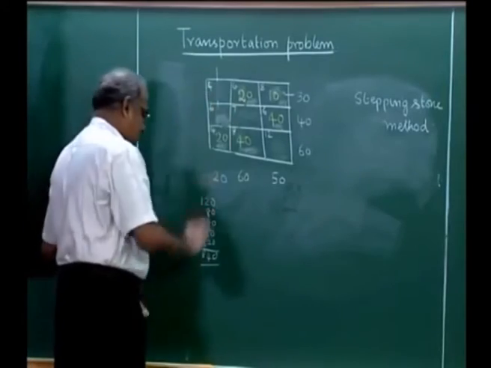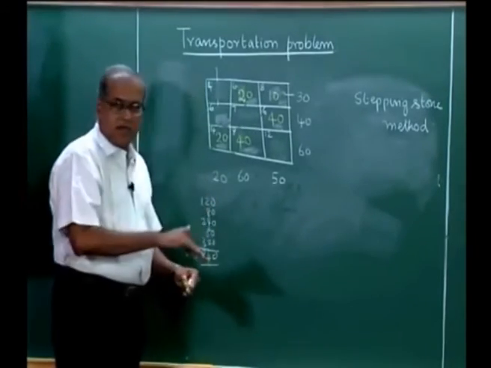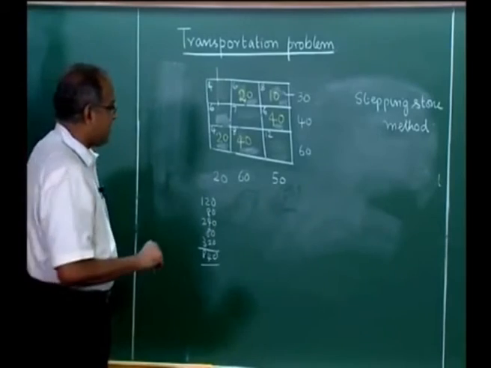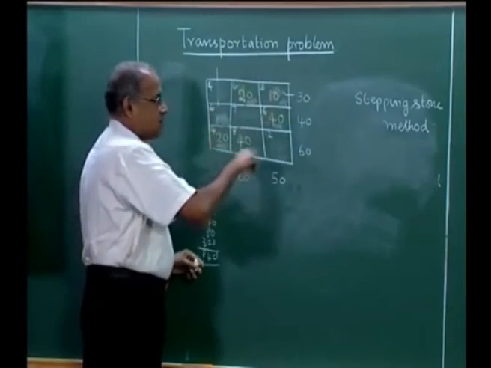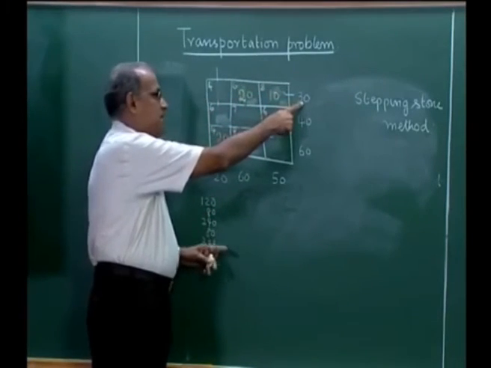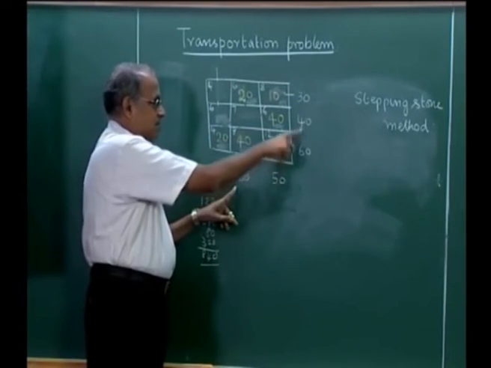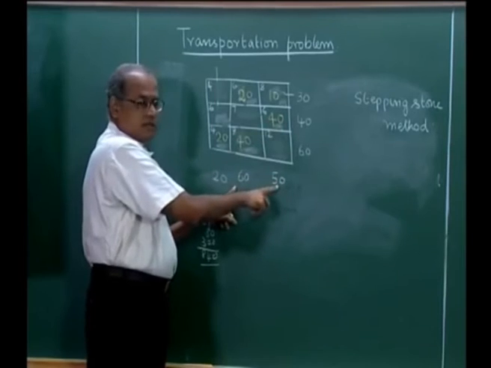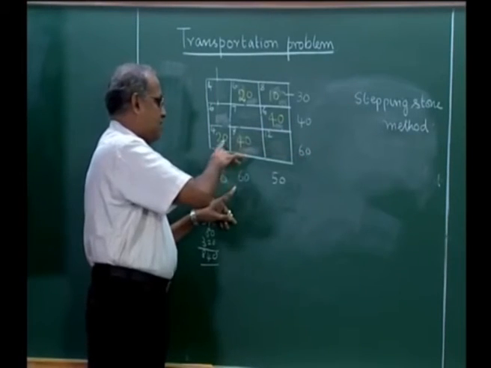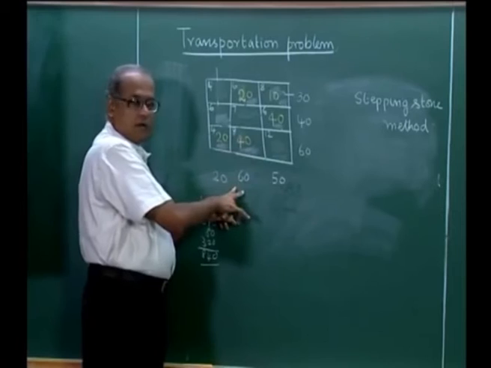So, this is how we solve the transportation problem optimally, one of the ways of solving it optimally, and this is the final solution, where this 30 that is present here, 20 will go to this customer, 10 will go to this customer. This 40 will entirely go to this customer, and out of this 60, 20 will go here and 40 will go here.